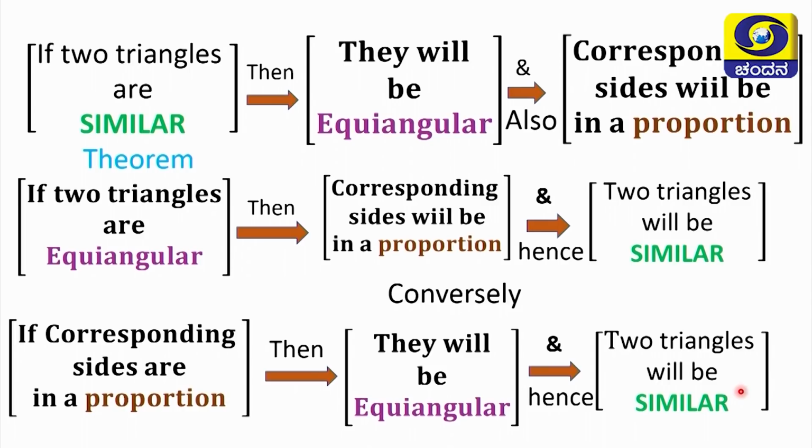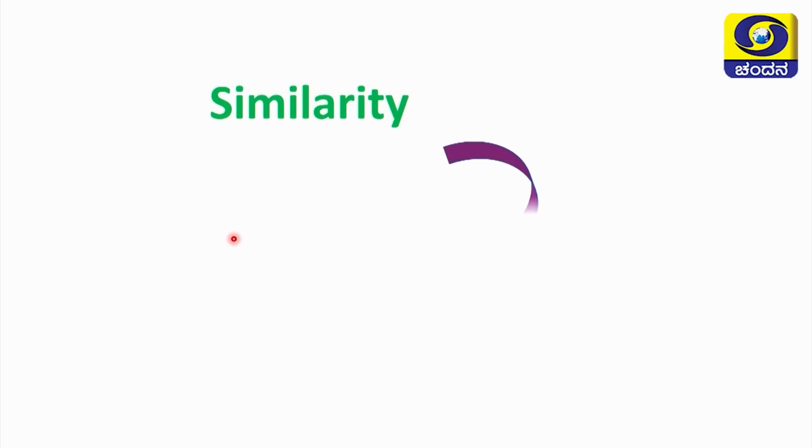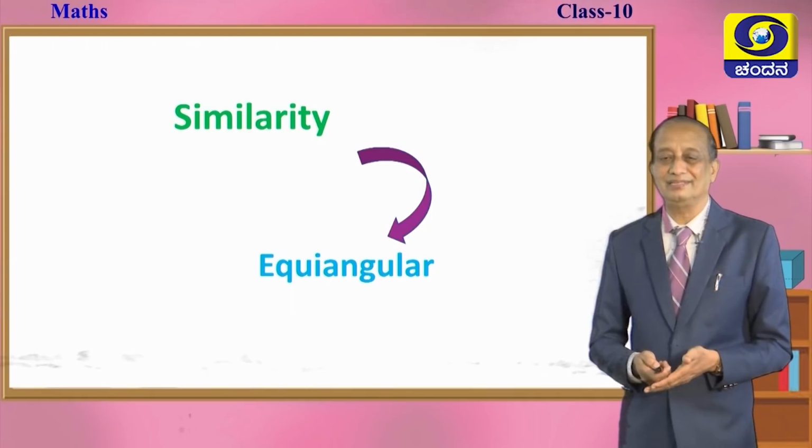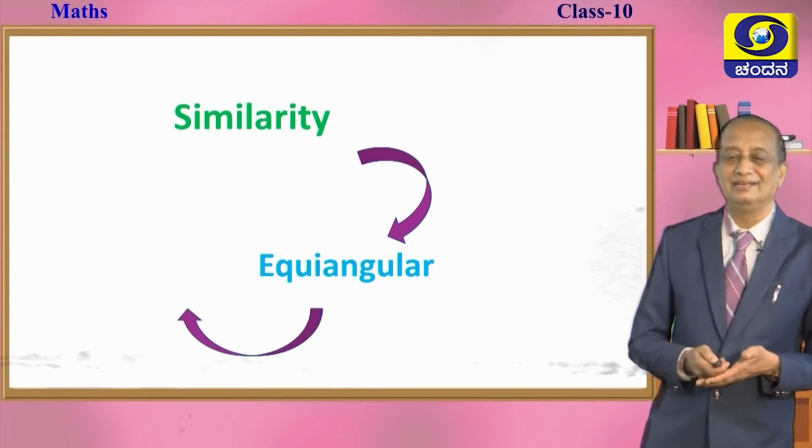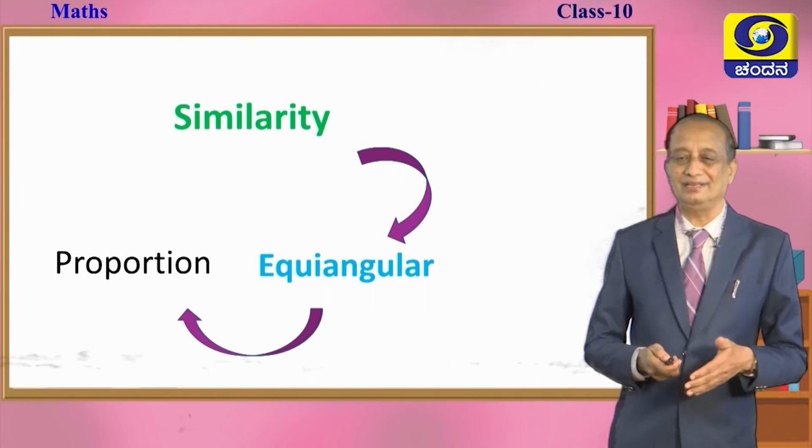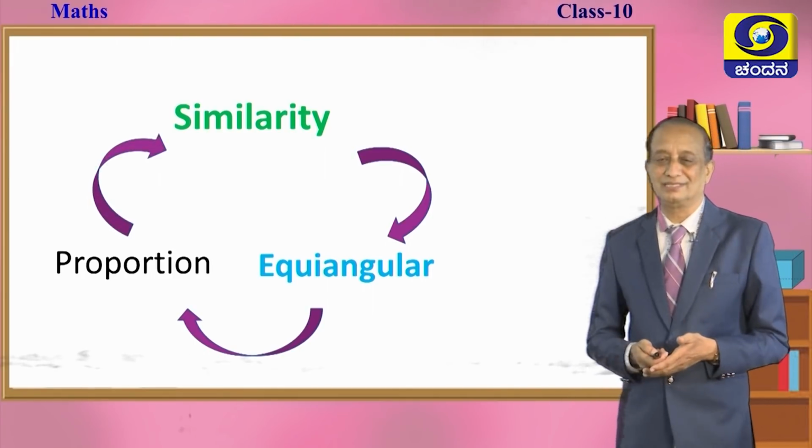So, this is called a theorem. If two triangles are equiangular, we are going to prove that the corresponding sides are in a proportion, and the converse to this is, if the corresponding sides are in a proportion, we are going to prove that they are equiangular. So, these are the first two theorems of this chapter, children, which we are going to show you in the next session. So, similarity leads to equiangularity, and equiangularity leads to proportionality, and proportionality leads to similarity.